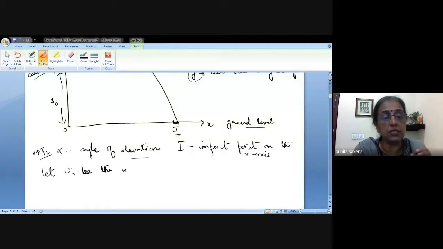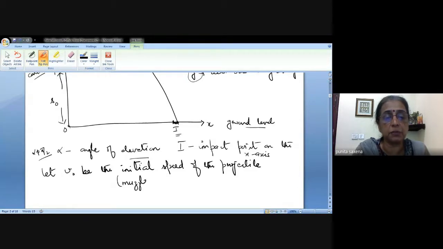I'm not saying velocity, I'm saying let V naught be the initial speed of the projectile. So I'm treating it as a scalar quantity. Now this initial speed is also called the muzzle speed. Some books call it the muzzle speed or the initial speed.